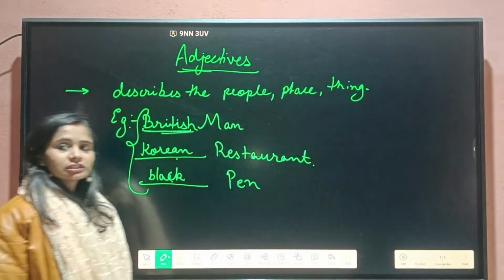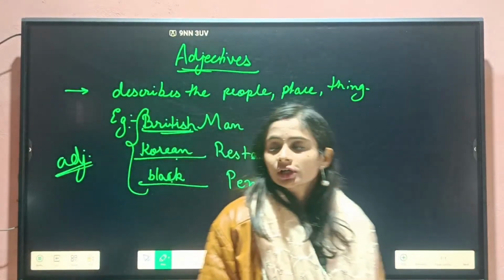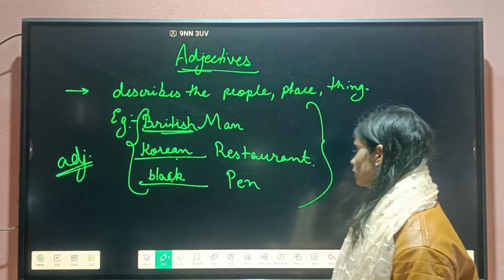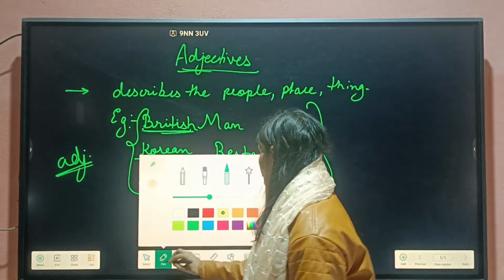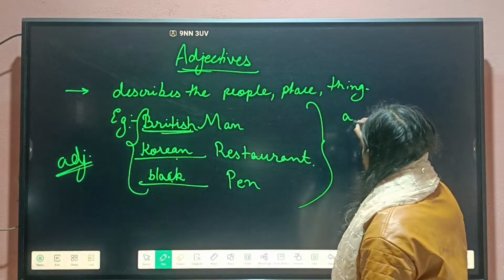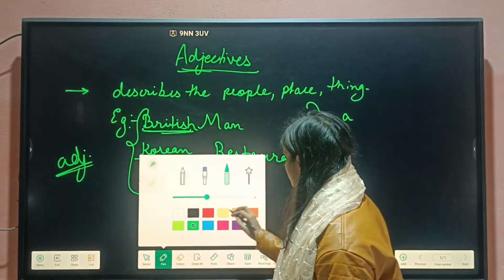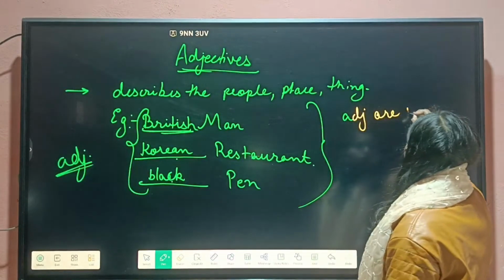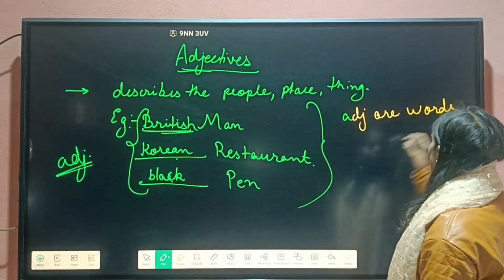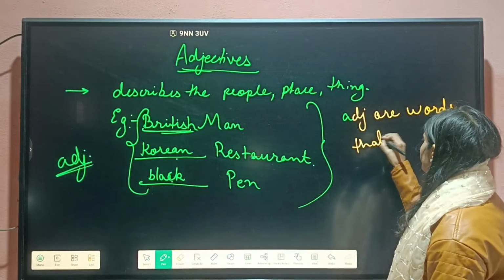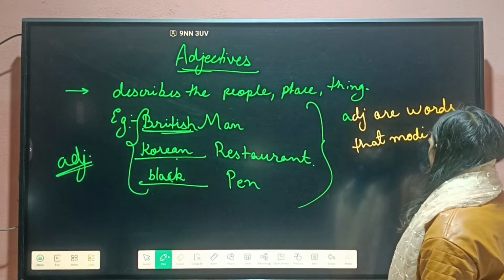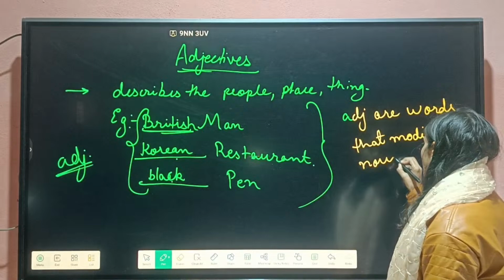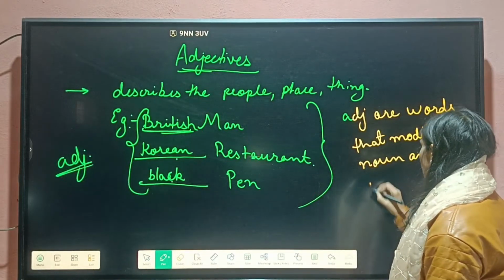So in simple words, how we can describe adjectives? Adjectives are those words which modify noun and pronoun. In simple words, we can write here that adjectives are words that modify noun and pronoun.